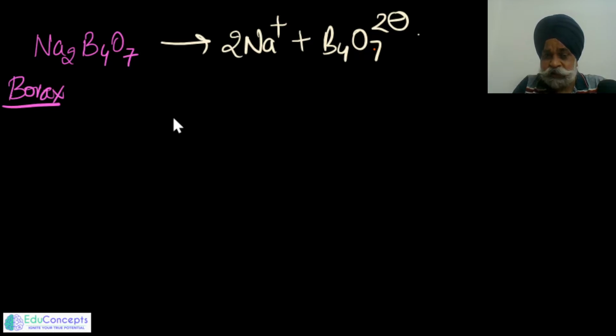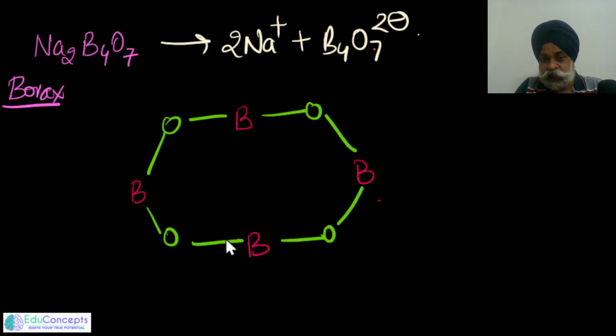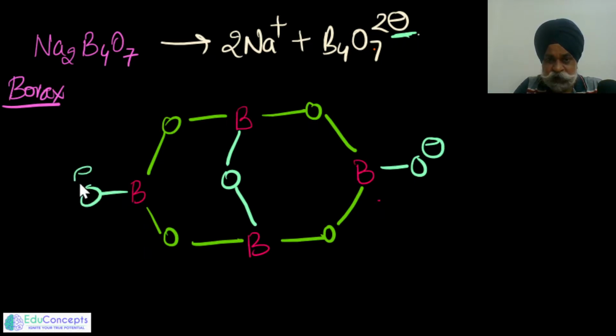So in this particular case, many things can be asked in this question. This is quite an important structure. Here again, if you bring four boron atoms together and place all these borons at the corners of a tetrahedron, you are supposed to make B-O-B bonds with all of these. So if I make all the B-O-B bonds like this, till now I have made only two bonds around the boron, and we are supposed to make at least 3 bonds around the boron. So I can place one here, and since there are 2 negative charges, you can place negative here and negative here. So as simple as that.